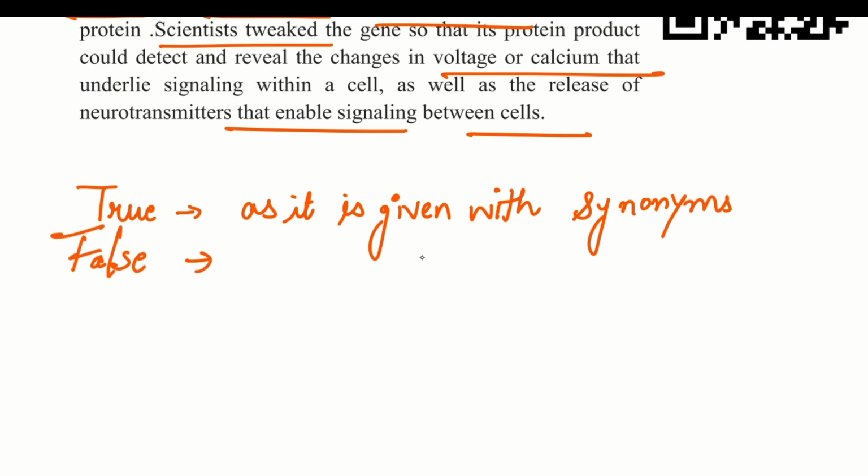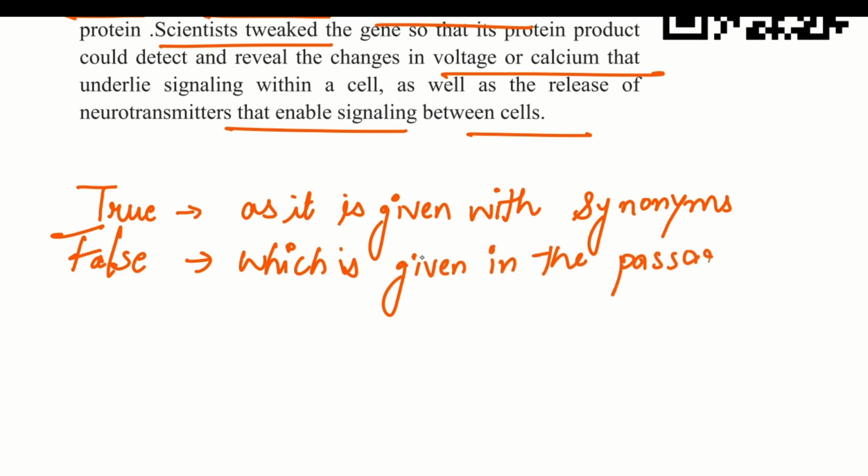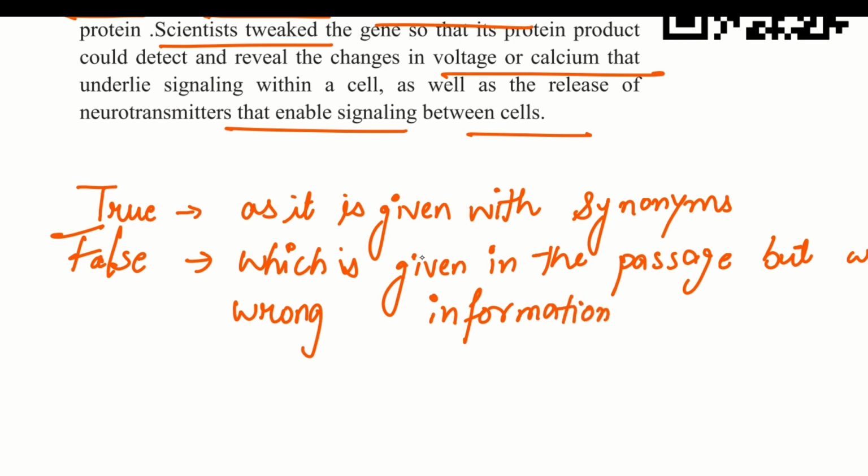A false statement is that statement which is given in the passage, but with wrong information. Like there is one particular word and then there is one particular year or a number that is wrong.